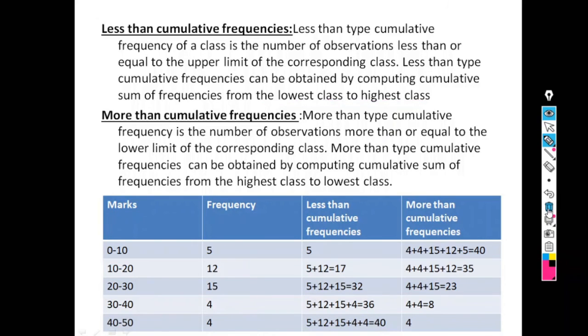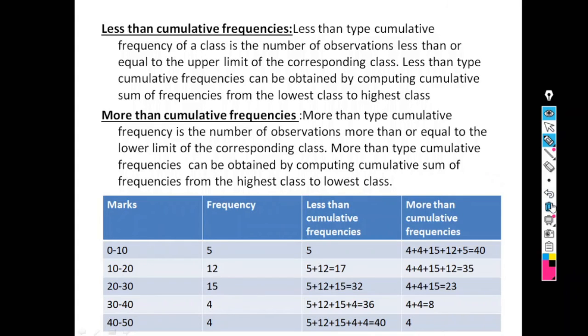Similarly, in the opposite way, we compute more than cumulative frequency. That is, see, 4 as it is, 4 plus 4, 8, 4 plus 4 plus 15, 23, addition of the last 4 values, 35, and addition of the last 5 values, 40. So more than cumulative frequency is calculated in reverse order, that is, highest to lowest class.